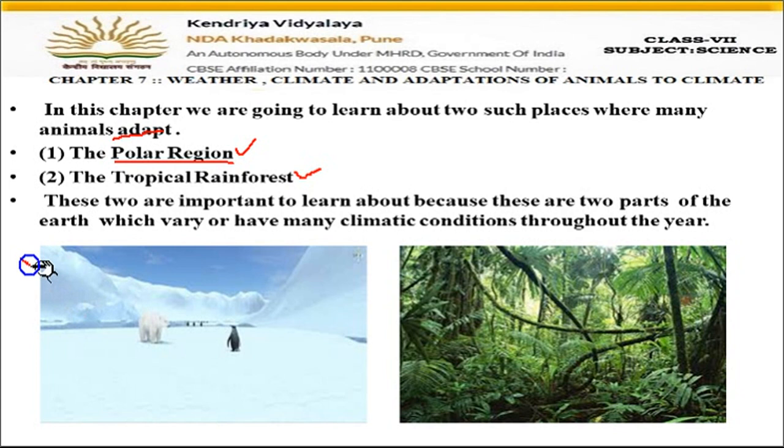Now see this picture, students. Here you can see all around there is only snow and snow and snow. Everywhere white color is shown. This area is the polar area. This is the polar regions.